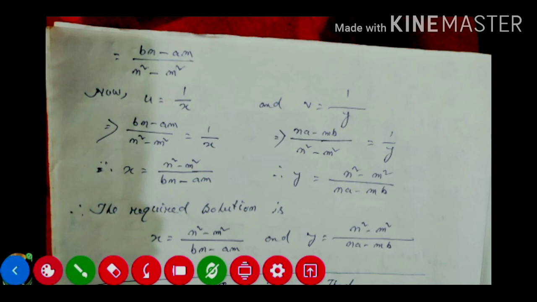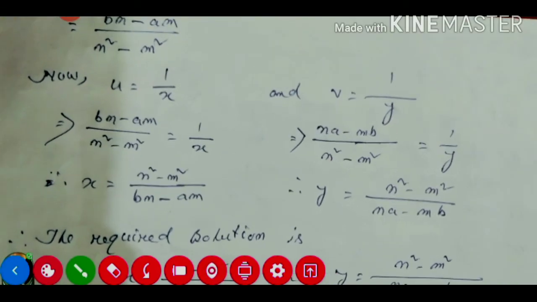Now we originally got u equal to 1 by x. So the u value we got is bn minus am divided by n square m square, equal to 1 by x. This u value we put here, then 1 by x. So x will be what? This one will be the numerator and the numerator will be the denominator, after cross multiplication. How this comes, I am showing you.